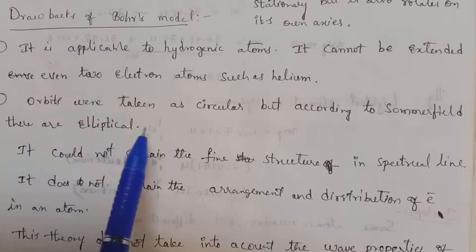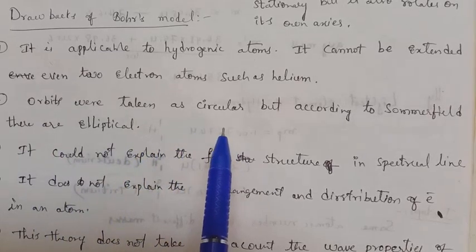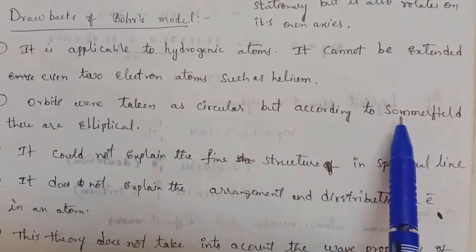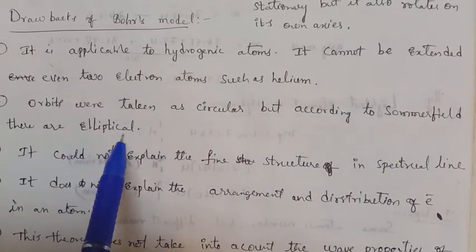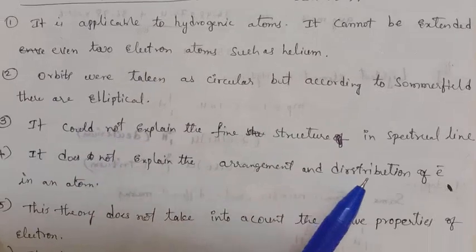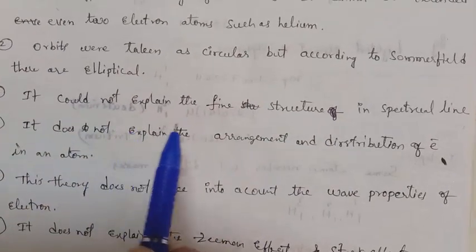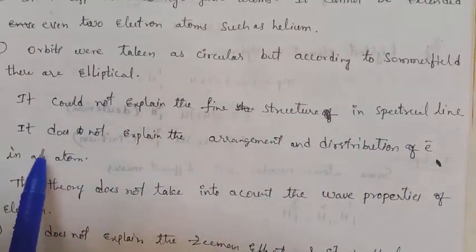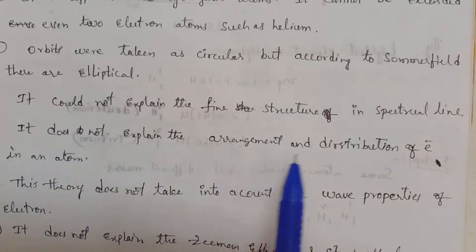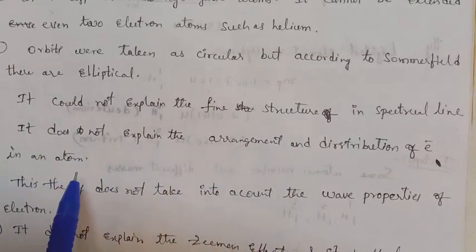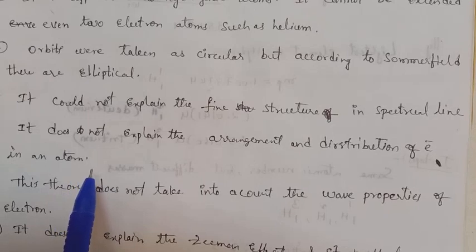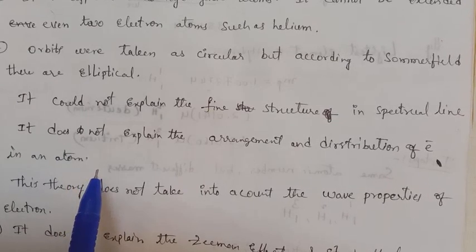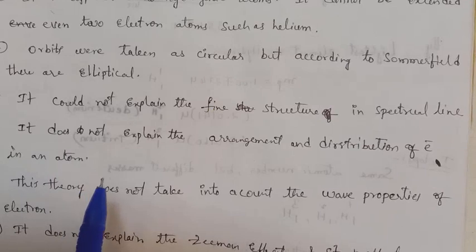Orbits were taken as circular, but according to Sommerfeld, these orbits are elliptical. This is one of the drawbacks. It also could not explain the fine structure in spectral lines. It does not explain the arrangement and distribution of electrons in an atom. How are they distributed in the first orbit, second orbit, third orbit? Already you know 1s2, 2s2, 2p6, like that. That arrangement is unable to be explained by Bohr's model.